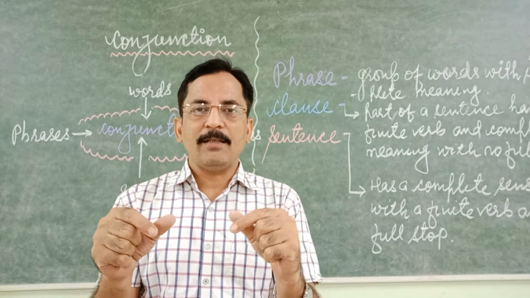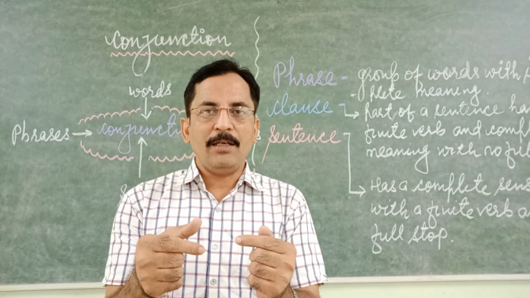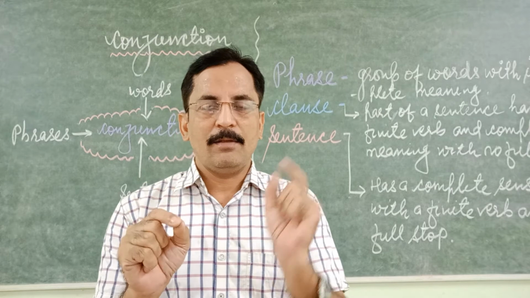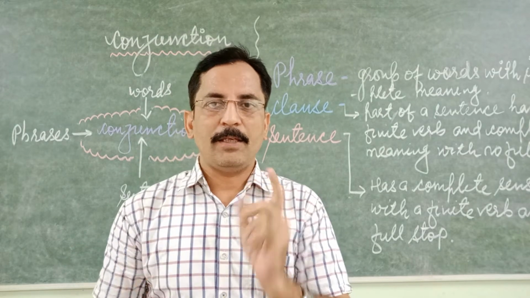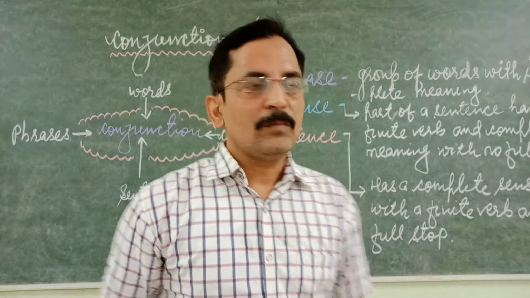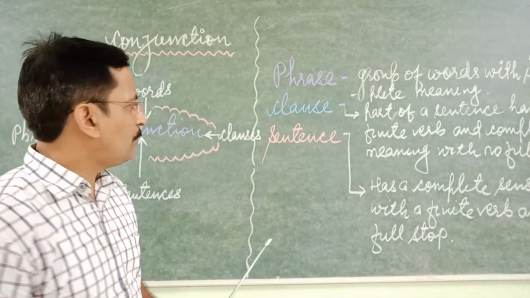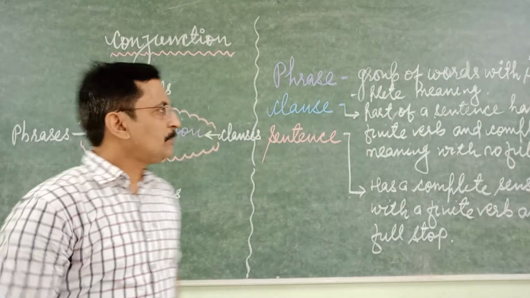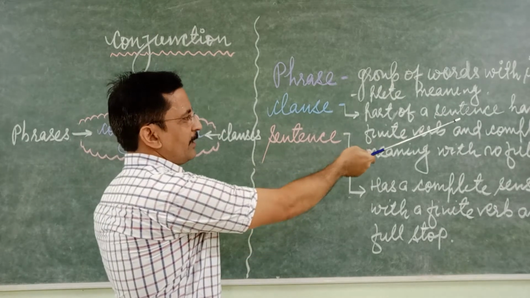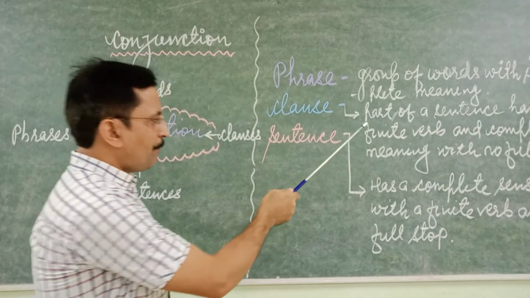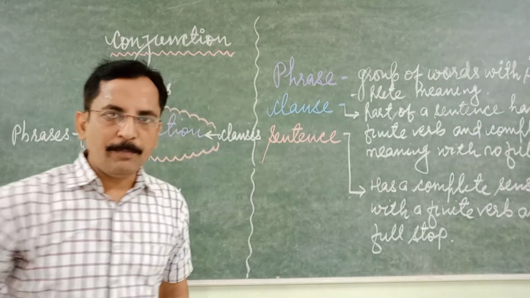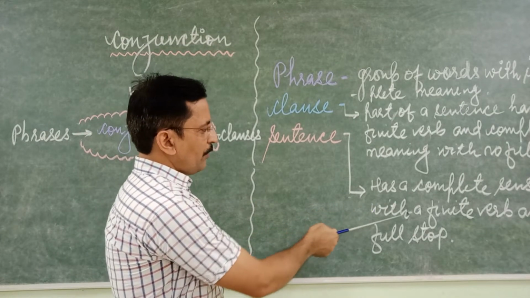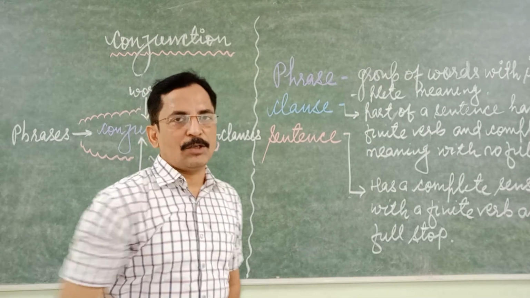And what is a sentence? Same as a clause. The only condition is that a sentence must possess a full stop at last. I like football. Full stop. It is a sentence. Fine. So, repeating for your better remembering: a phrase is a group of words with incomplete meaning; a clause is part of a sentence having a finite verb and complete meaning with no full stop; and a sentence has a complete sense with a finite verb and a full stop.